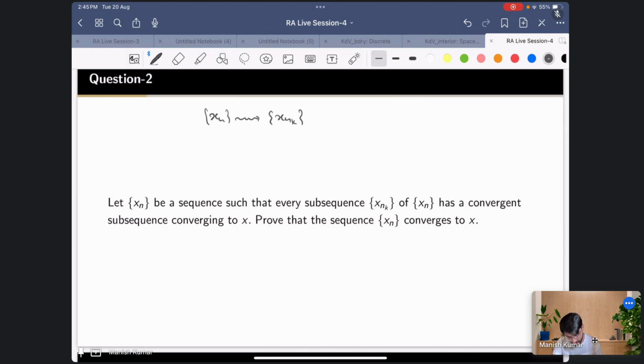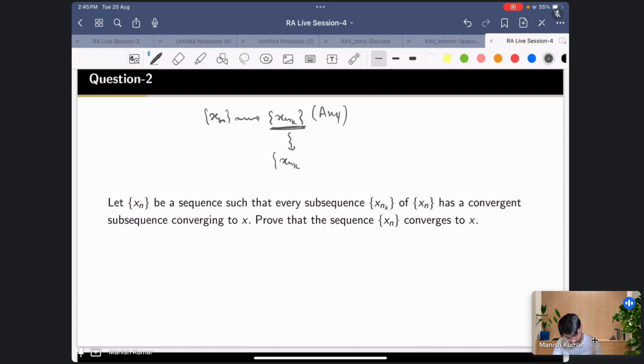This subsequence has a property. This is an arbitrary subsequence, any subsequence I am taking. Now this subsequence will have a subsequence.